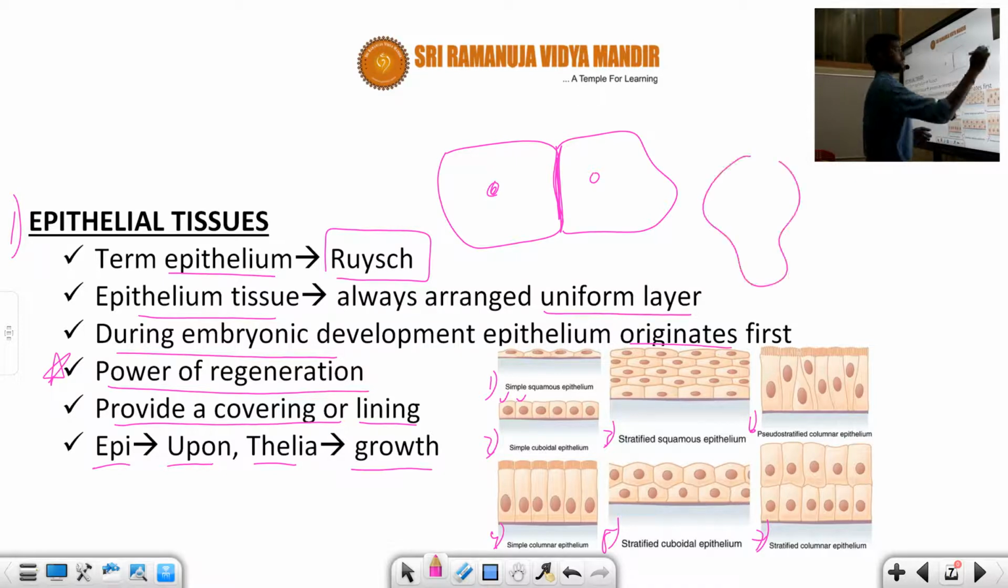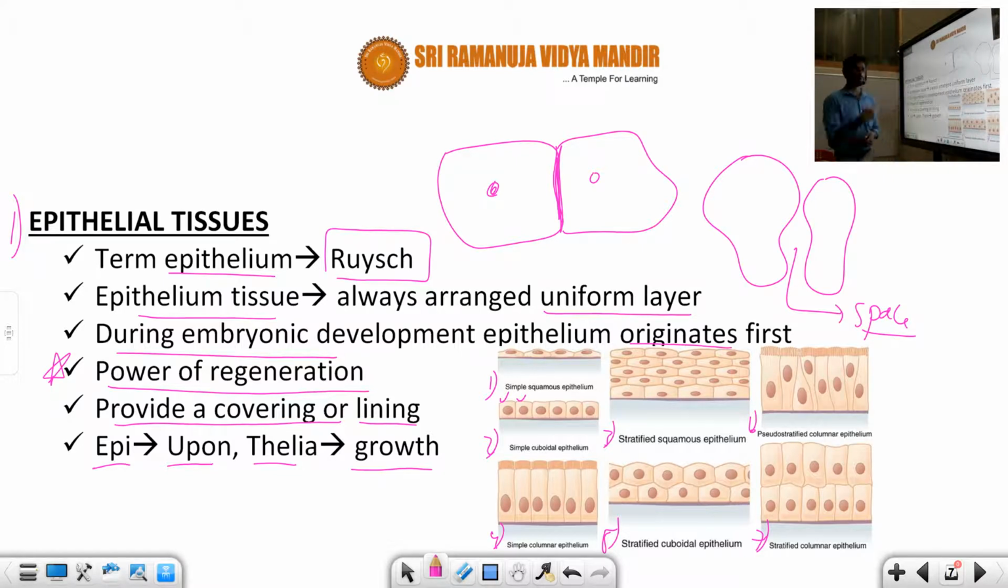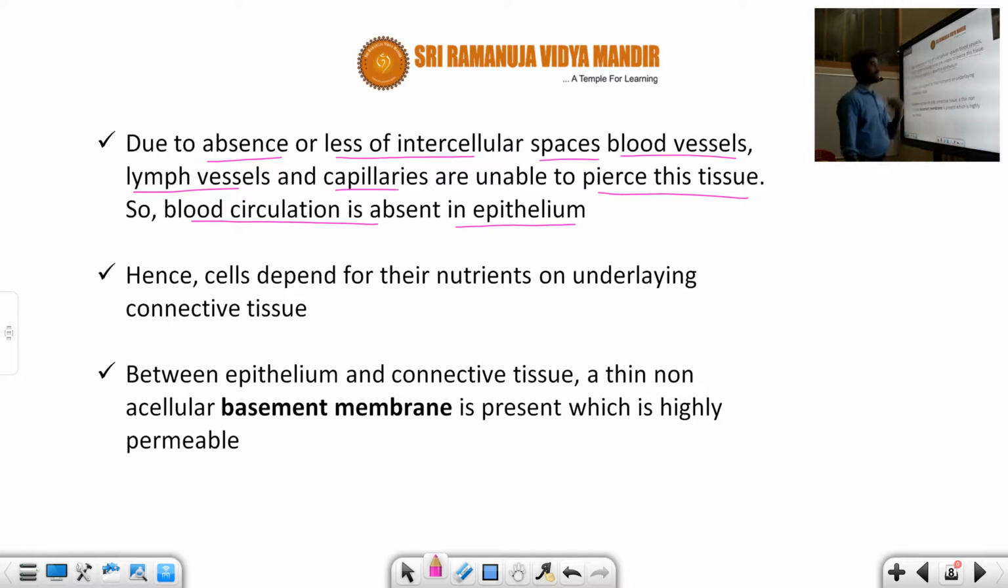Intercellular space means, what does that mean? For example, between one cell and another cell there is a space, which is called intercellular space. If there is intercellular space, you can observe fluidity, but here there is no fluidity in the epithelial cells. That's why the flow of blood is also not seen in the epithelial cells. That's why you can see the blood circulation is absent in the epithelium.